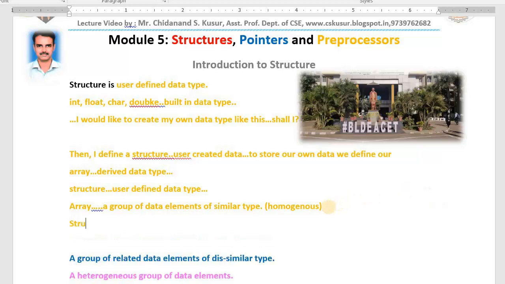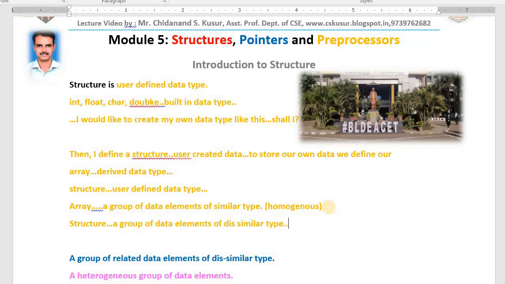For example, what is structure? Structure is also a group of data elements, but of dissimilar type. That is the difference between array and structure. I hope you understood.